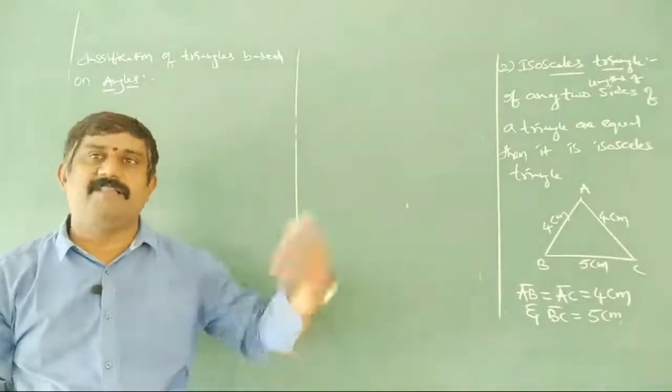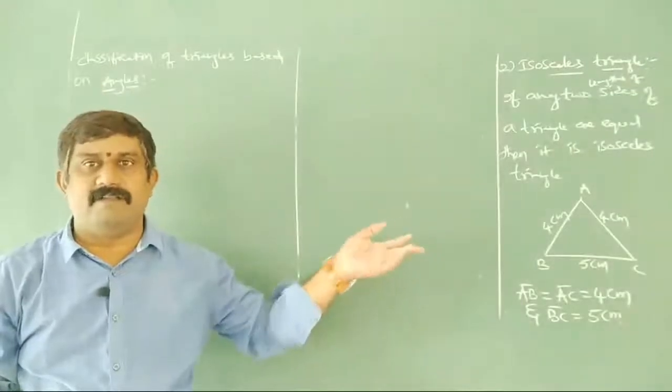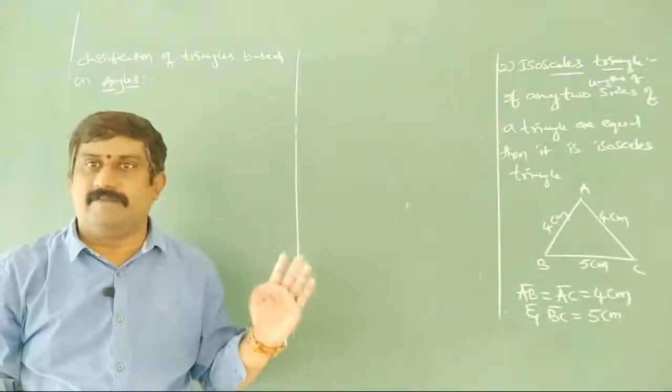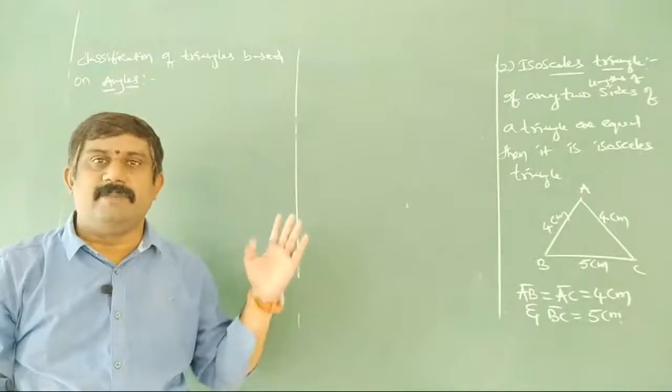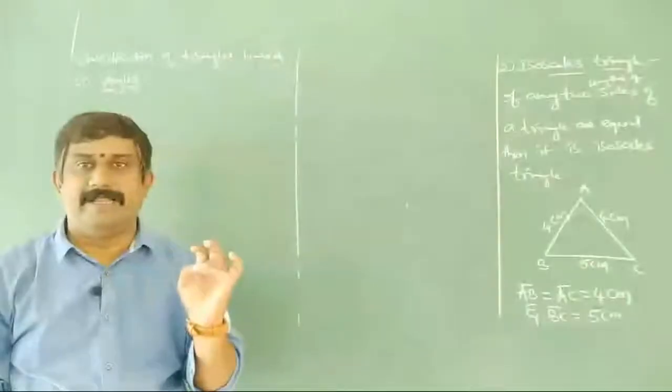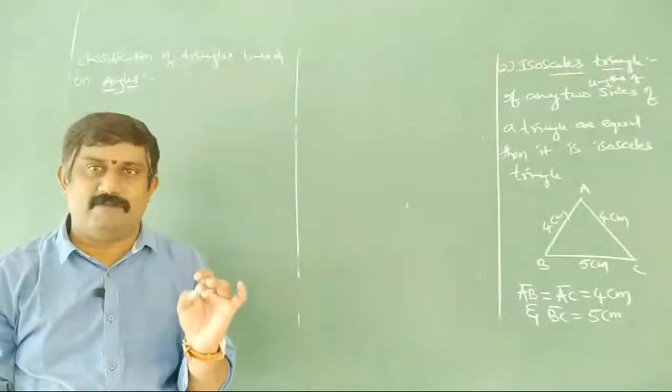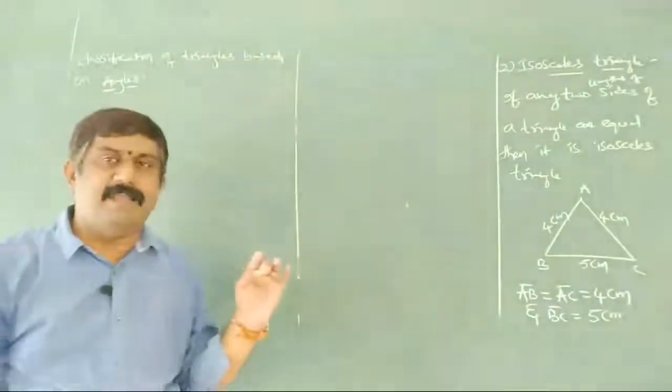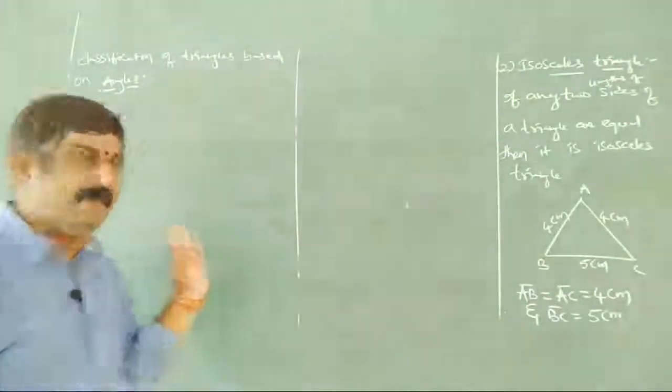Why? Because we'll see in the next class why it is reduced to only 180 degrees. First of all, below 180 degrees, what do we have here? Acute angle, right angle, obtuse angle. So basing on these three, we can have three types of triangles.